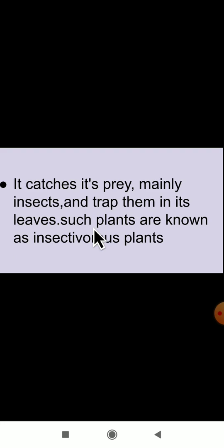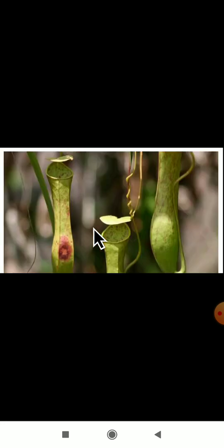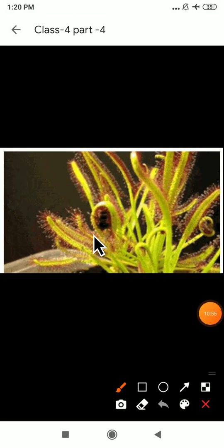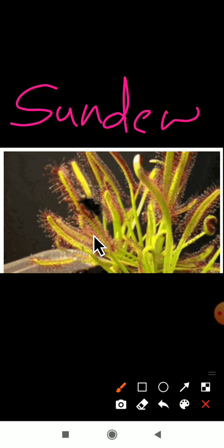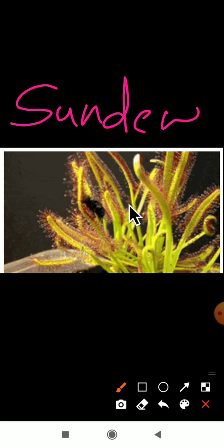Other examples we can give for insectivorous plants are the sundew plant and the pitcher plant. Here I will show the picture of a sundew plant. This is the sundew plant, another example for insectivorous plants. Even this plant will catch insects for the nutrient purpose.